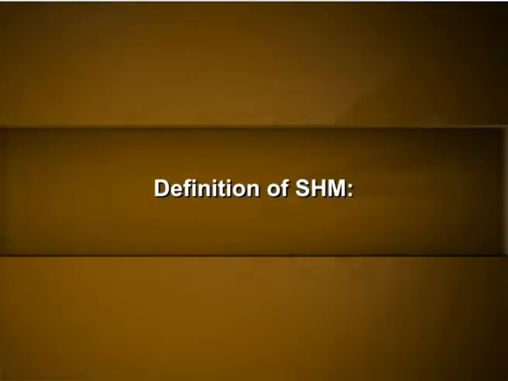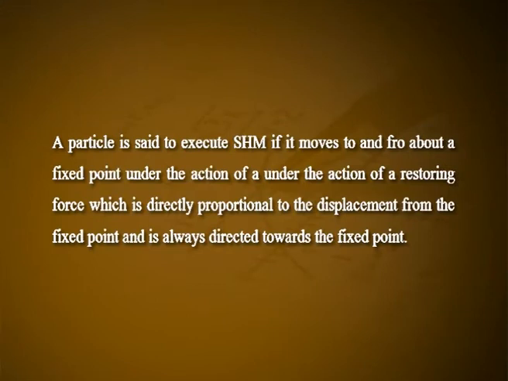Let us give a quantitative explanation to the word simple. The word simple is used in front of harmonic motion when harmonic motion has constant amplitude and has a single frequency. Definition of simple harmonic motion: a particle is said to execute simple harmonic motion if it moves to and fro about a fixed point under the action of a restoring force, which is directly proportional to the displacement from the fixed point and is always directed towards the fixed point.